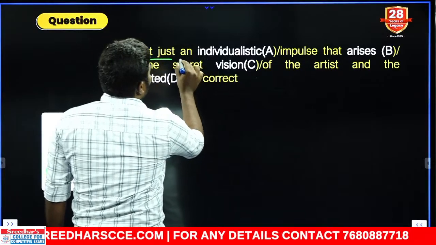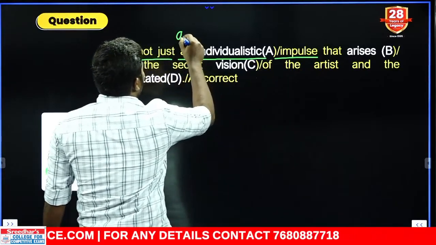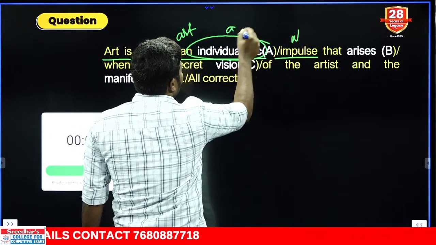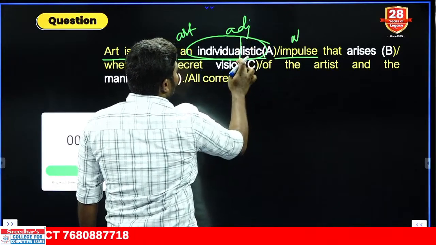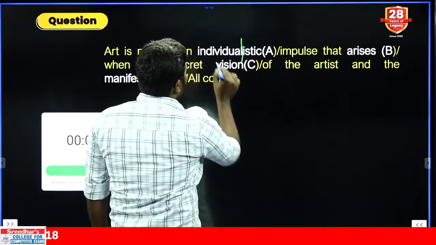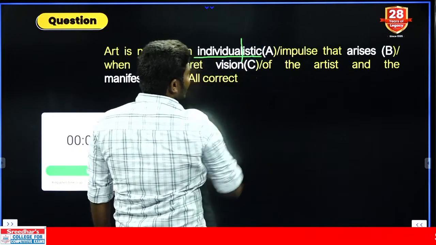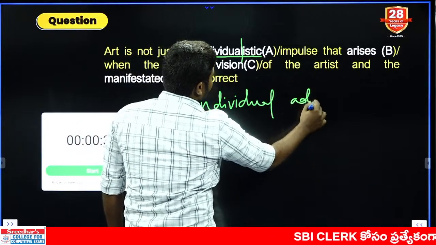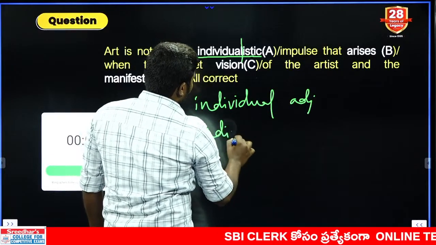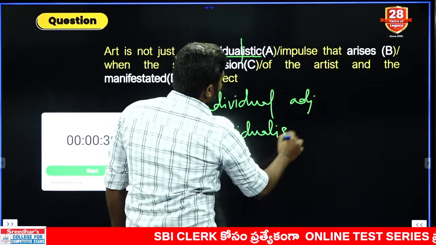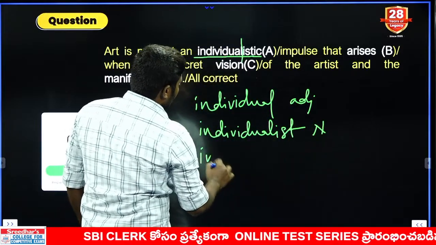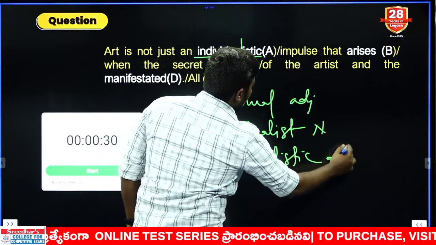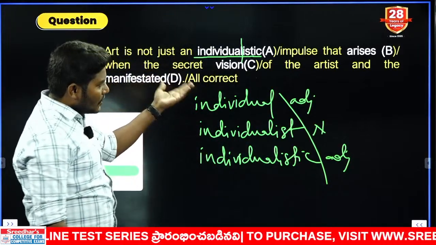Art is not just an individualistic impulse. An is an article here. Impulse is already noun. Individualistic, this is absolutely adjective. Individual, till here, that is one combination of adjective. Individualist, that is noun. Individualistic is adjective. Individual is adjective. Individualist is noun. Individualistic, this is another adjective. Okay. So the adjective can be taken, no problem here.